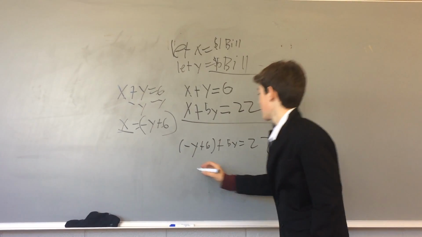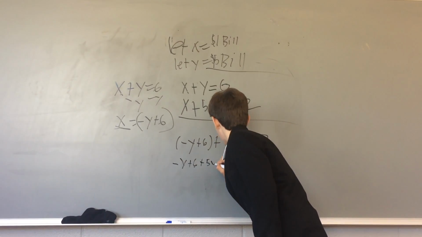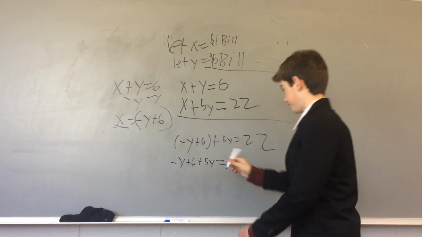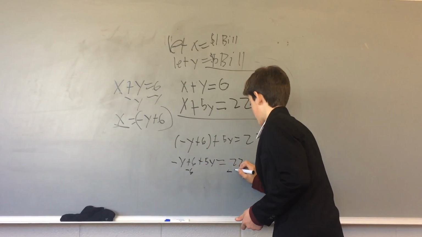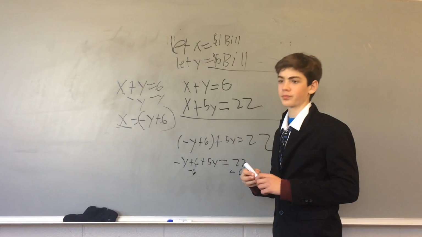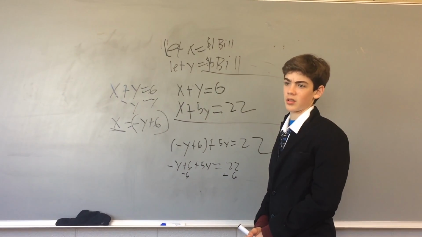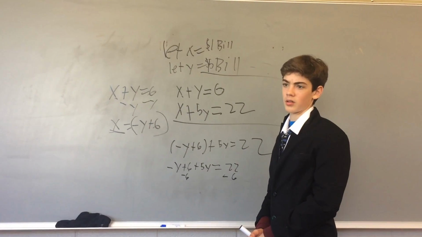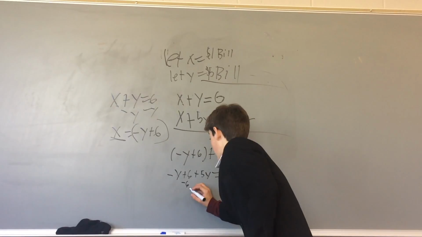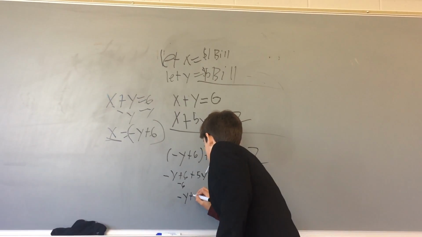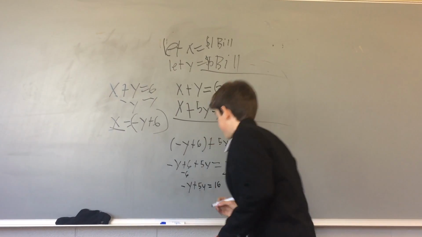Okay, so now you should take it out of the parentheses. You're going to subtract the 6. And Mr. Smith, what is 22 minus 6? 16. Smart, we're in summer school. Good job. So now it's minus y plus 5y equals 16.